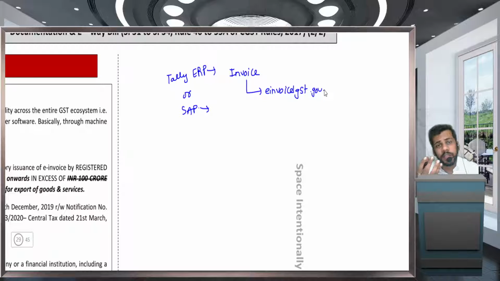The contents of this invoice will be pushed to this e-invoice portal. The first thing this portal is going to do is obtain the IRN. IRN means invoice reference number. The invoice reference number is unique for each and every invoice. The basic purpose of e-invoicing is to curb fake invoices. And as soon as the e-invoice is generated, it will automatically go into GSTR-1. So the double work is saved. Once the e-invoice is generated, the EWB will be generated automatically, so double work is saved again.